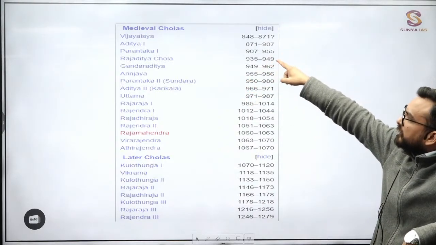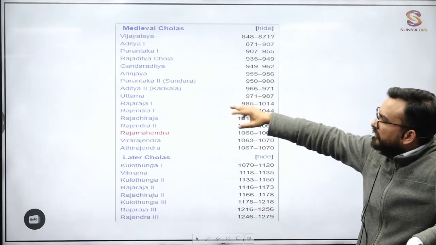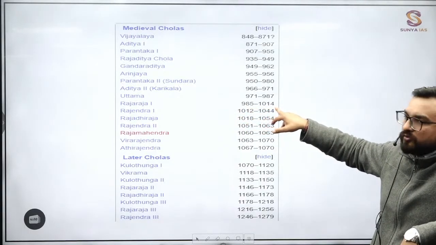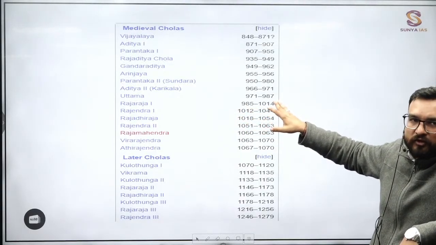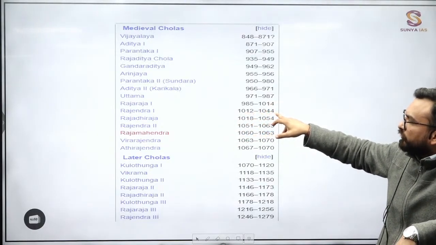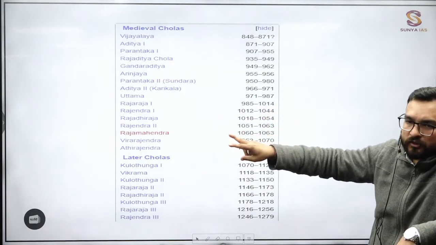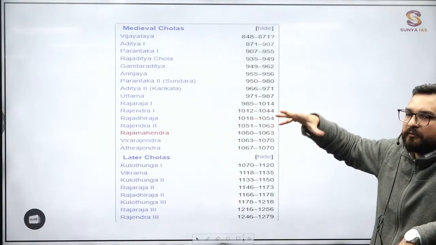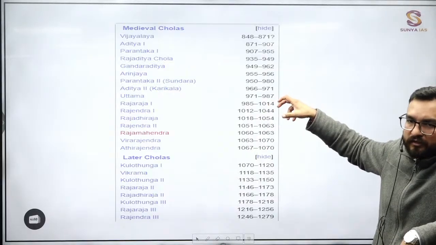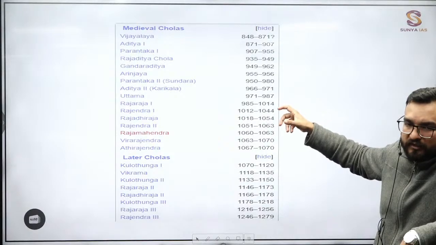The initial 3 rulers till 950, the initial 100 years. After that, Raja Raja I will become important, and his time frame is 985 to 1014. You have to remember this exactly for your prelims examination. Rajendra I, 1012 to 1044. Or you can keep 985 to 1050 for these 2 major rulers, during whose time the Cholas became imperial. They took the Bay of Bengal as their lake, the Chola lake, right? They also expanded through the most significant navy they built.